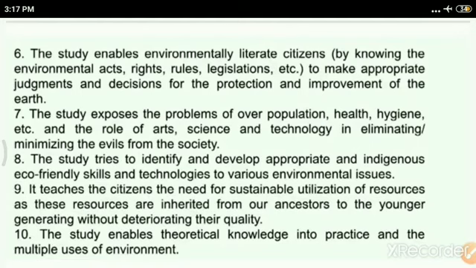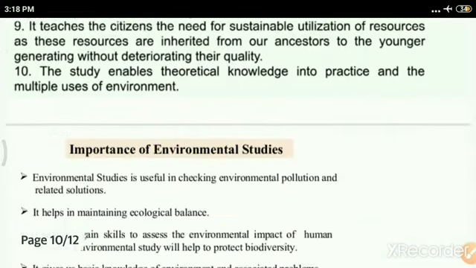It means that in the situation we are living in, we have to live for a longer period with the same quality, so that we can call it sustainable life. This study also enables theoretical knowledge to be put into practice and multiple uses of the environment. So all these 10 points come under the scope of environmental science.